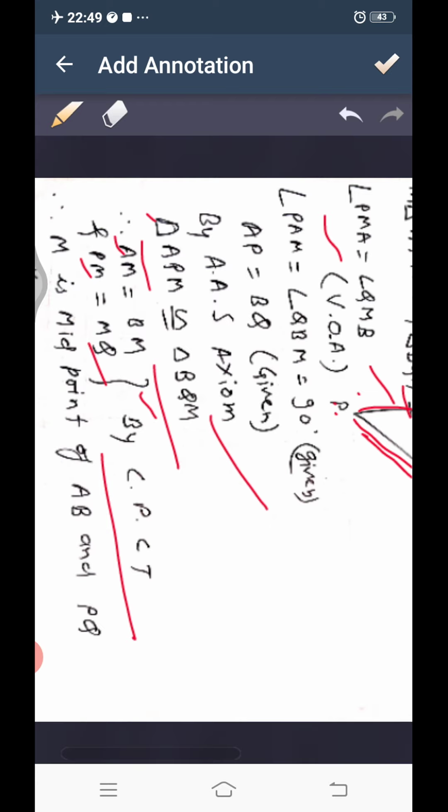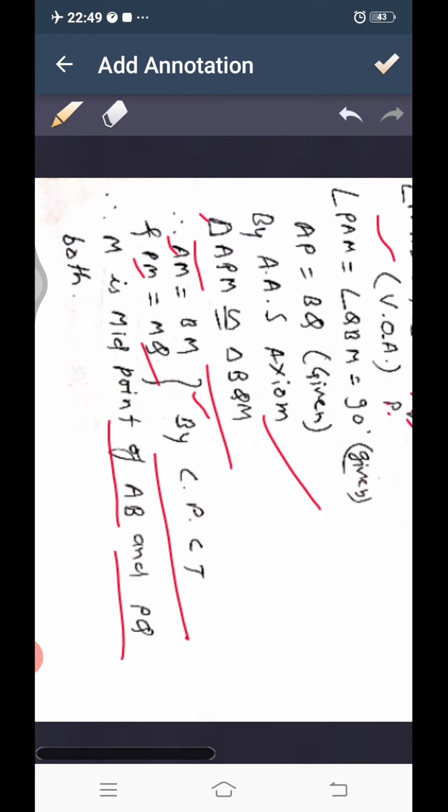So M is the midpoint of AB and PQ both, because AB and PQ are bisecting each other. Therefore, M is midpoint of AB and PQ both.